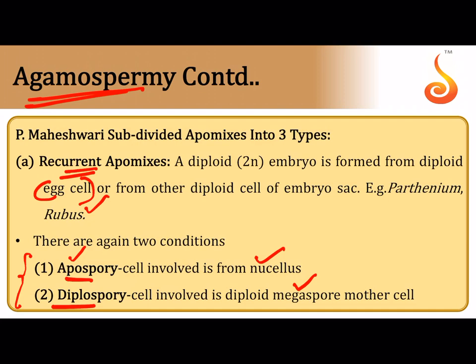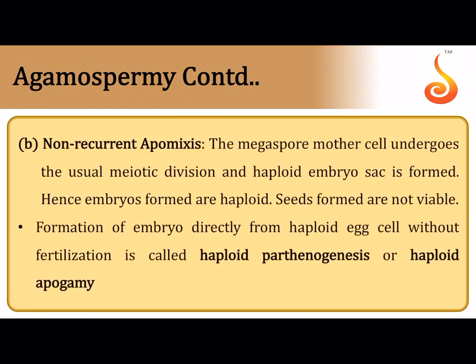Ultimate thing here is the megaspore mother cell itself became an embryo sac because it did not undergo meiosis. In recurrent apomixis, the embryo sac is a product not of meiosis, but of mitosis. In non-recurrent apomixis, the embryo sac does undergo meiotic division, because the megaspore mother cell will produce megaspores by meiosis, and of the four haploid megaspores, three will die and one will remain, and that will produce a haploid embryo sac.